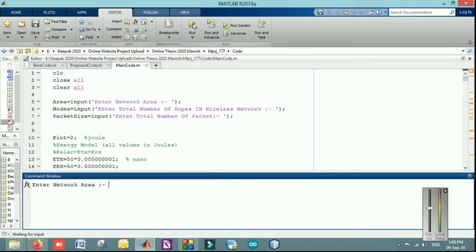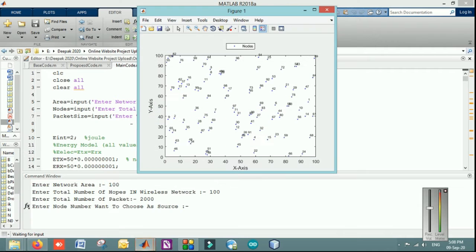When I'm running this code, it will ask me for the area that you want to enter. For example, I'm entering 100, and how many nodes you want in the network. If I enter 100, then 100 nodes will be there in the network. How many packets you want to transmit? For example, 2000 packets are being transmitted. So when I press enter, it will calculate the factors and deploy the nodes in the network.